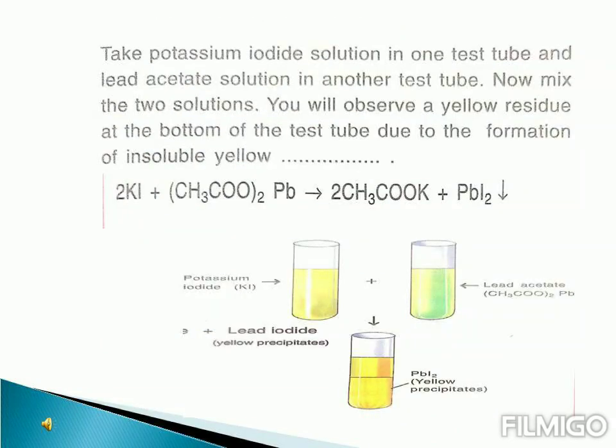Next, in this colorful picture, you can see that potassium iodide is mixed with lead acetate. Now, in this chemical reaction, the products formed are potassium acetate and lead iodide. So here we see a yellow precipitate, which is lead iodide.